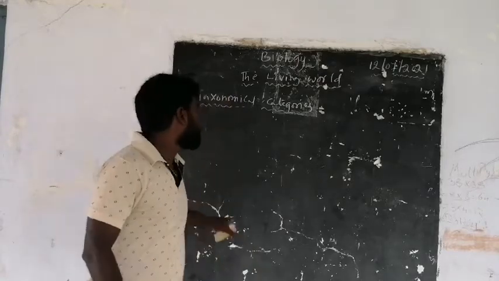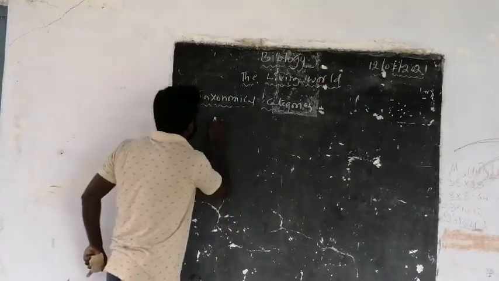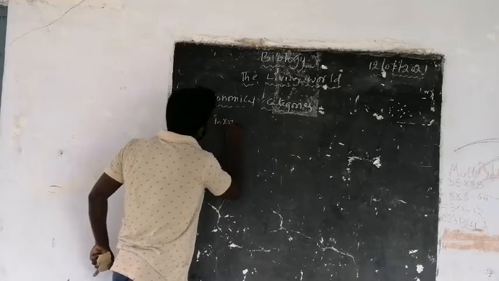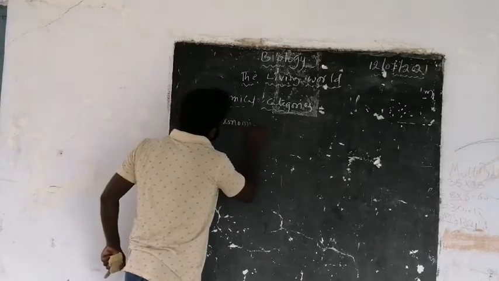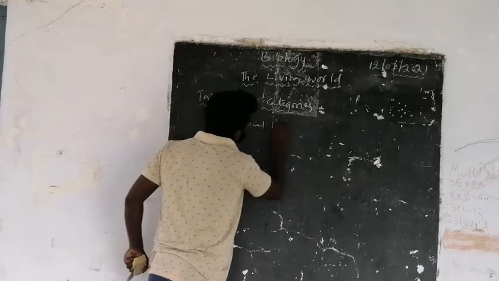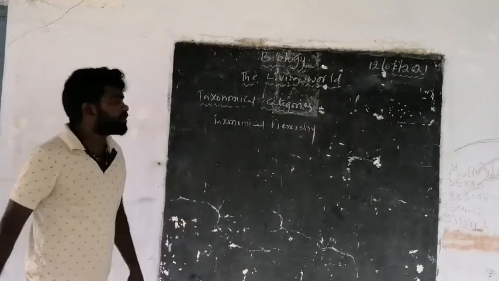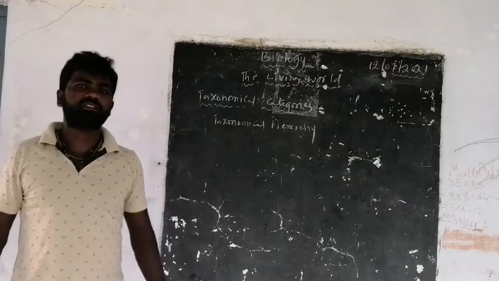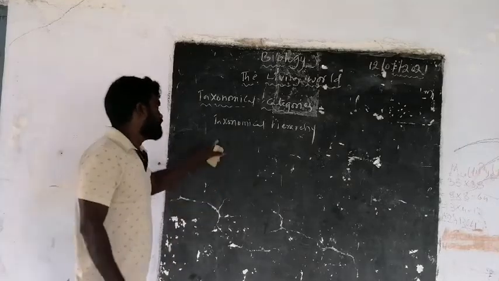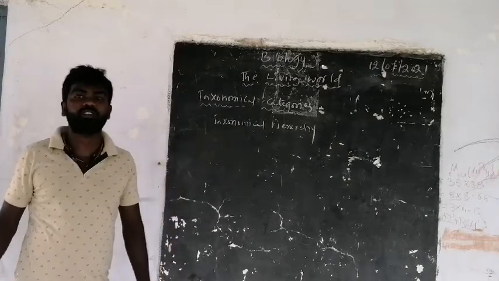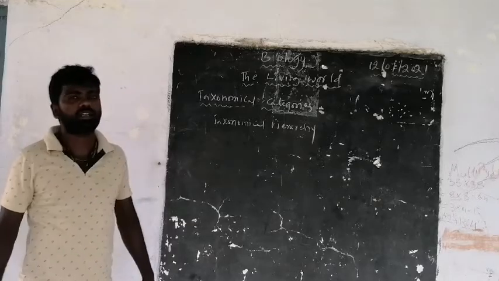We are reading about the taxonomical hierarchy. Again, taxonomical hierarchy. This is a very, very important topic for your examination. Taxonomical hierarchy means the arrangement of these taxonomical categories.